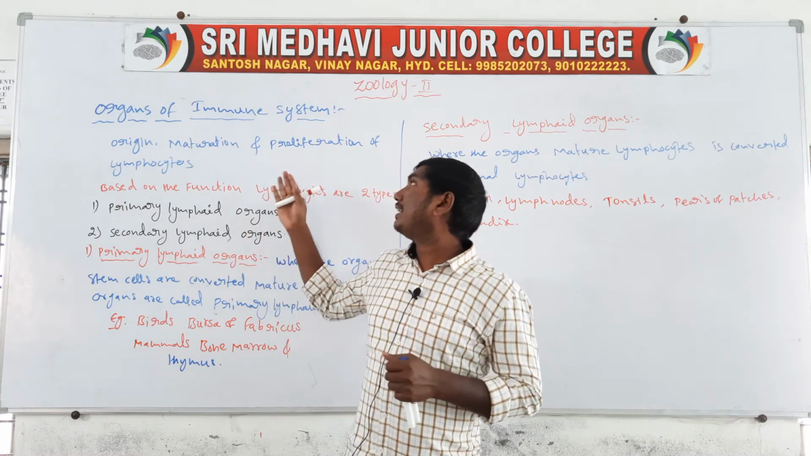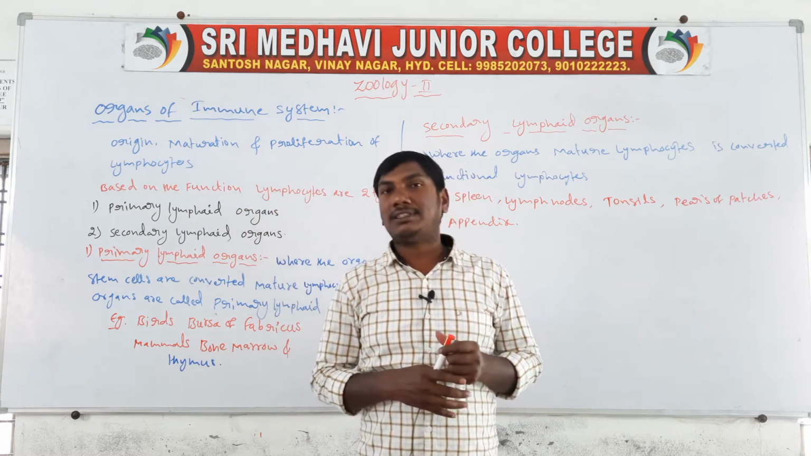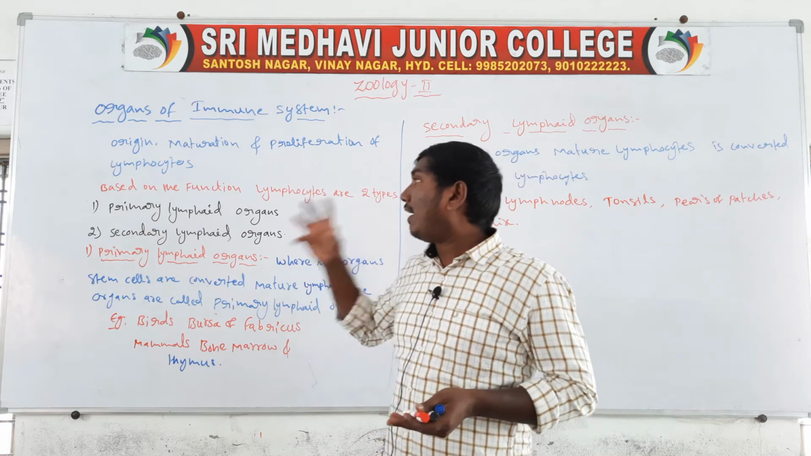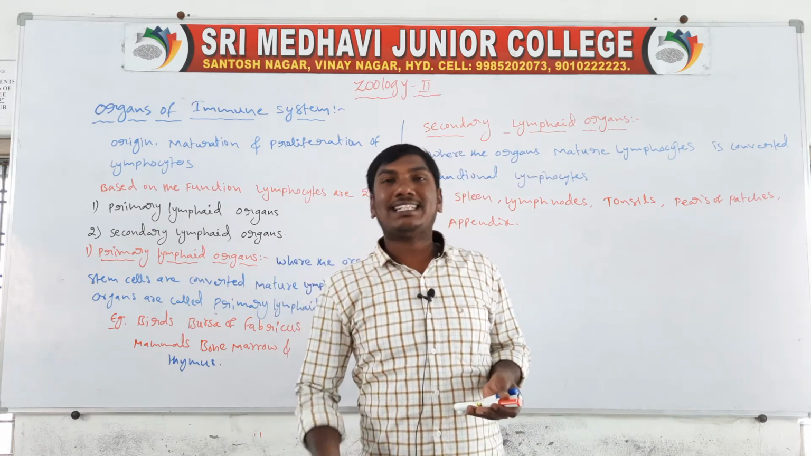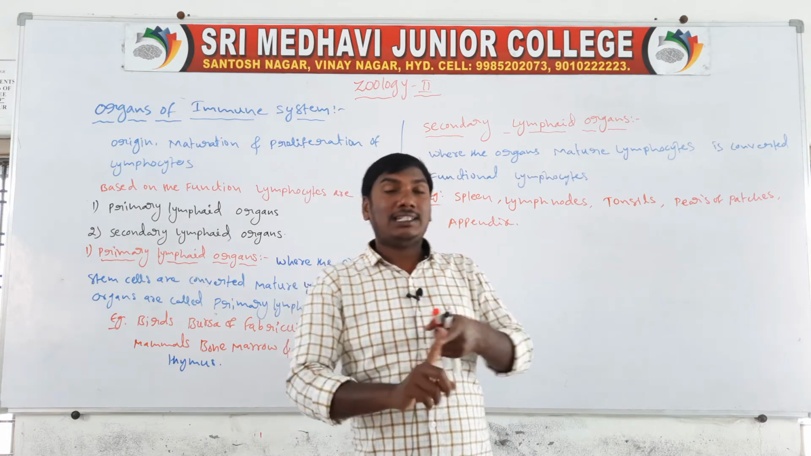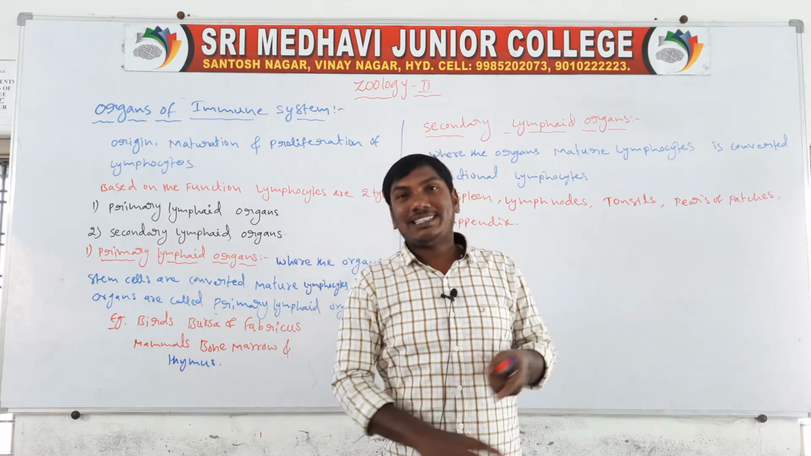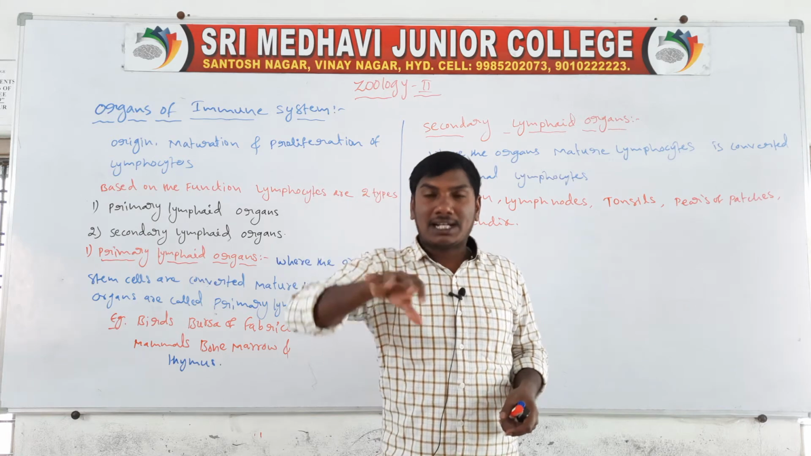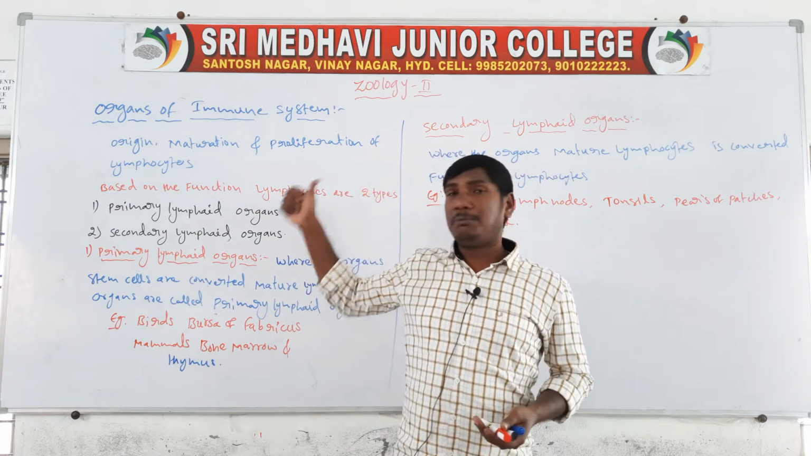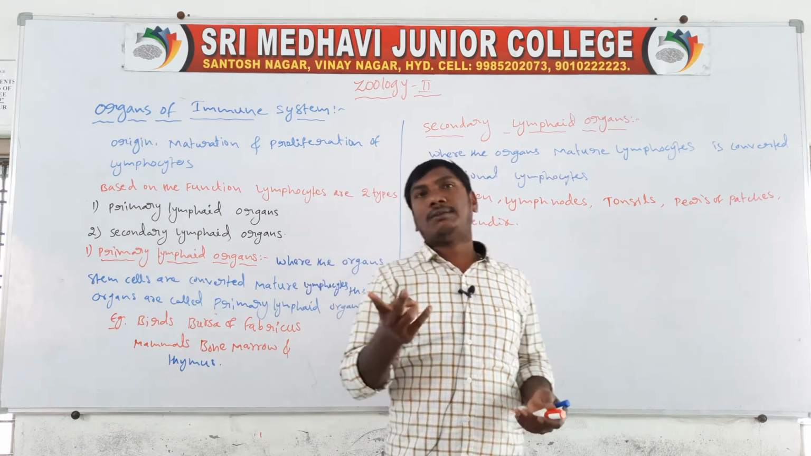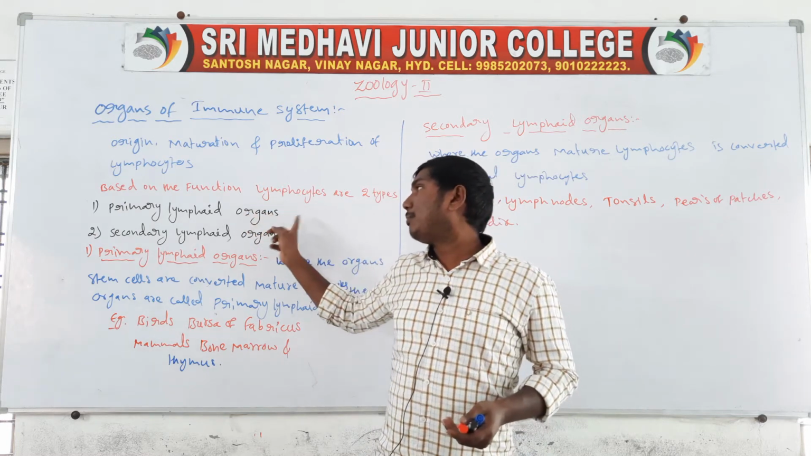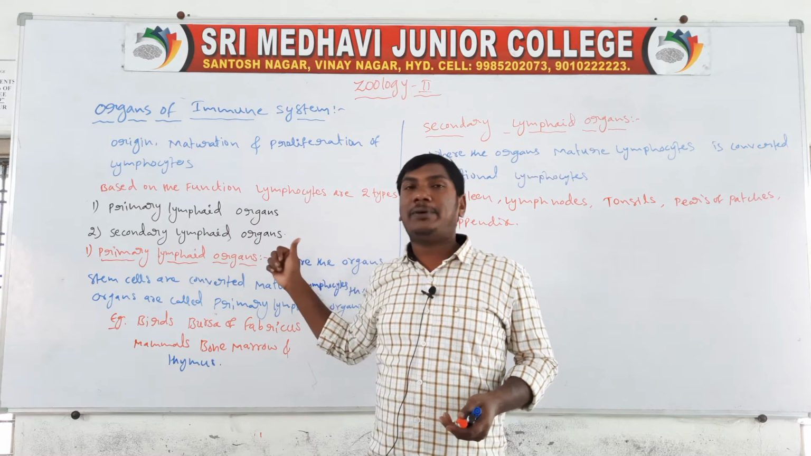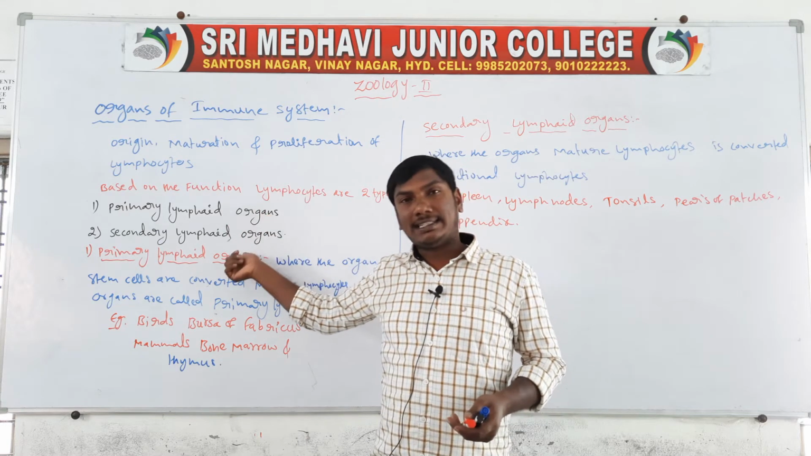To recap, the organs of the immune system are the organs involved in the origin, maturation and proliferation of lymphocytes. Based on function, they are of two types: primary lymphoid organs and secondary lymphoid organs.